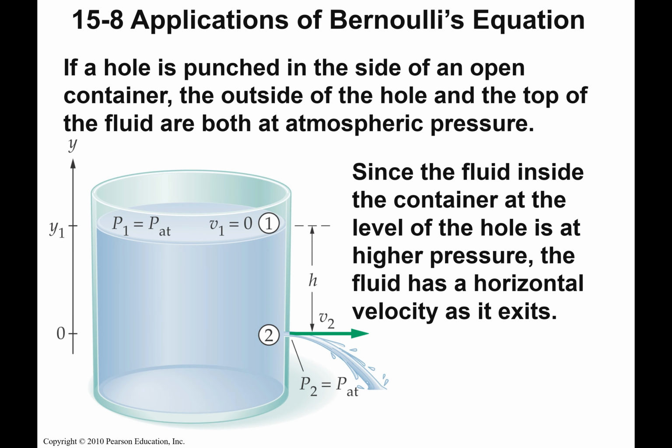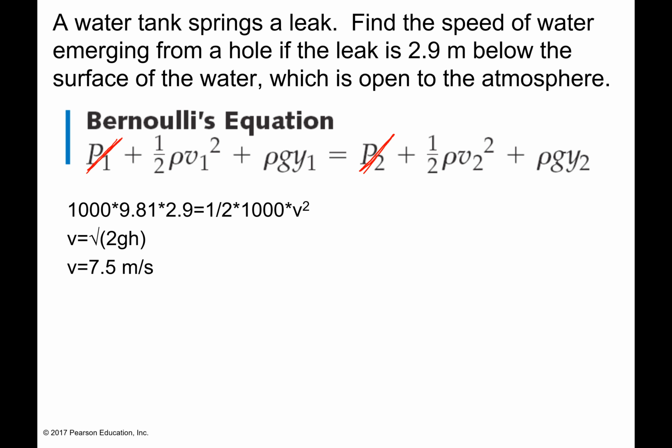In fact, I'll go back here 2 slides. You can see I don't have any velocity. And here, my pressure 1 is at atmospheric pressure, and so is pressure 2. So those pressures are the same, and I crossed them out. Here I have a velocity of 0, so I don't need that term. At the end, I am 2.9 below where I started. So I'm going to say up here I have a height of 2.9, and here my height is 0.